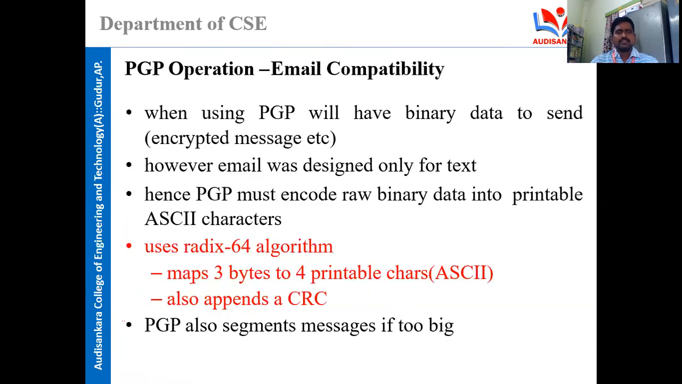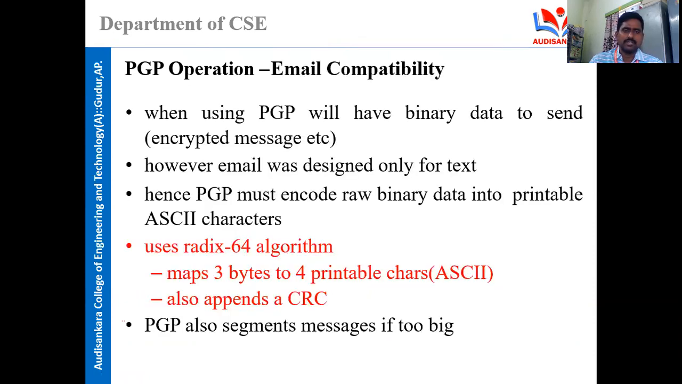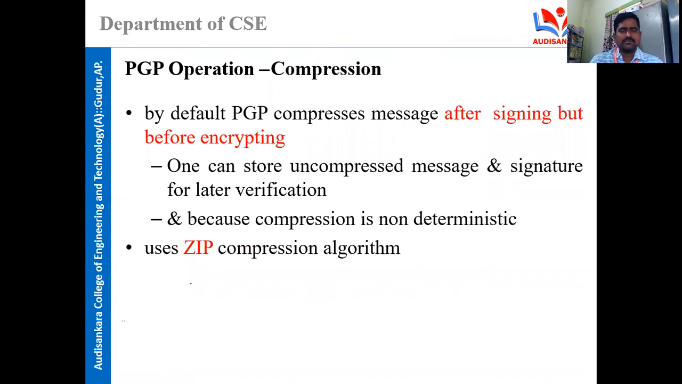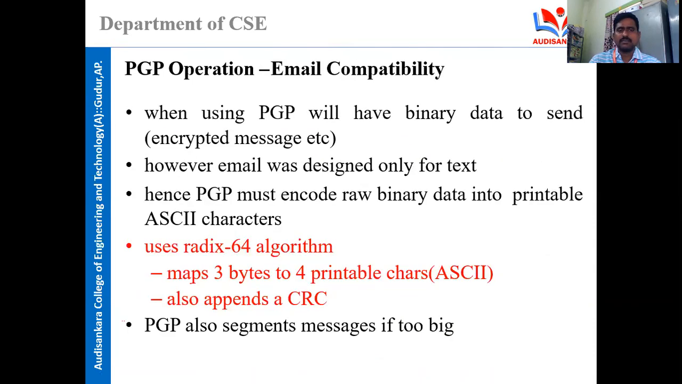Okay. So, in the next class, we will see this PGP operation in detail with this diagram. And so far, we have seen the PGP operations: authentication, confidentiality, then confidentiality and authentication, then compression, and then email compatibility.